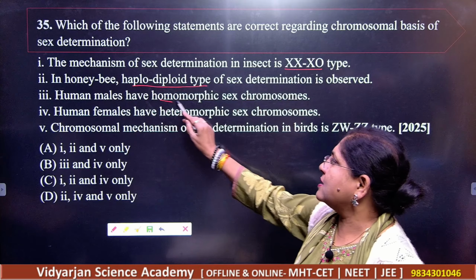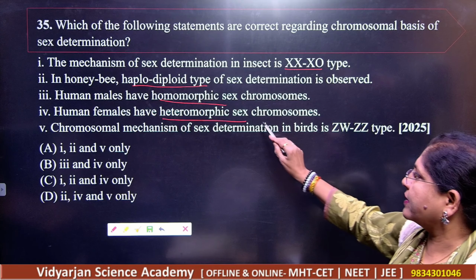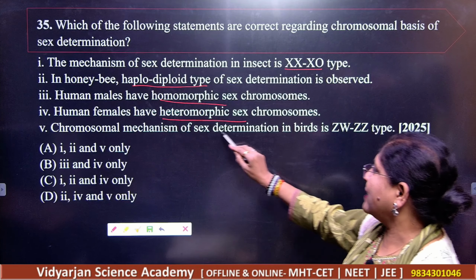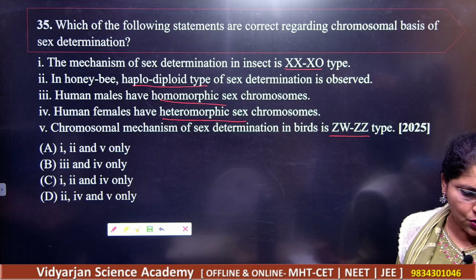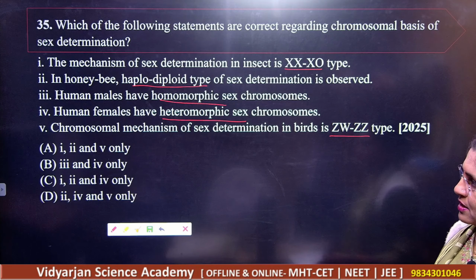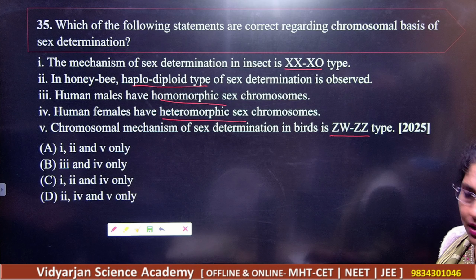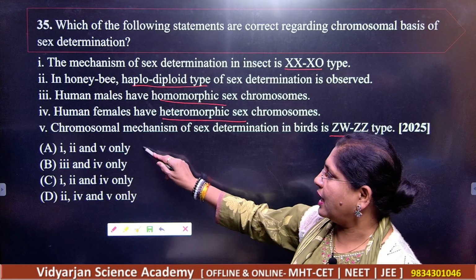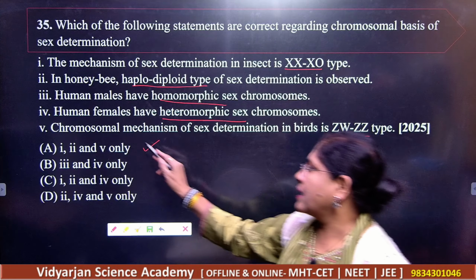In human males, there are homomorphic sex chromosomes. In females, heteromorphic sex chromosomes. Chromosomal mechanism of sex determination in birds and so on. So what are the correct options? Your answer here is A. First, second and fifth are correct.